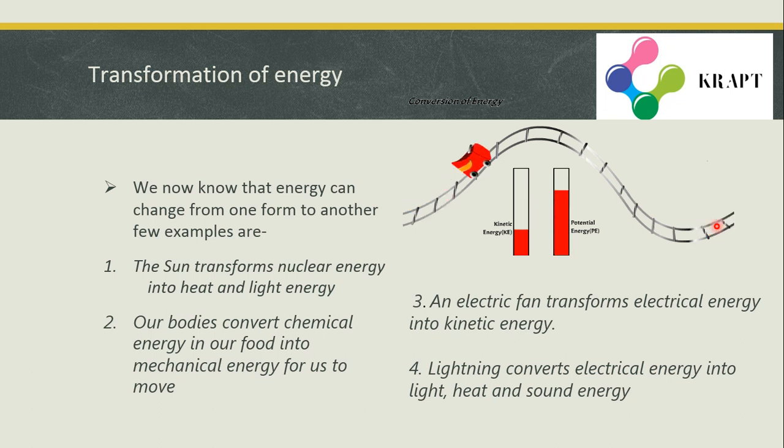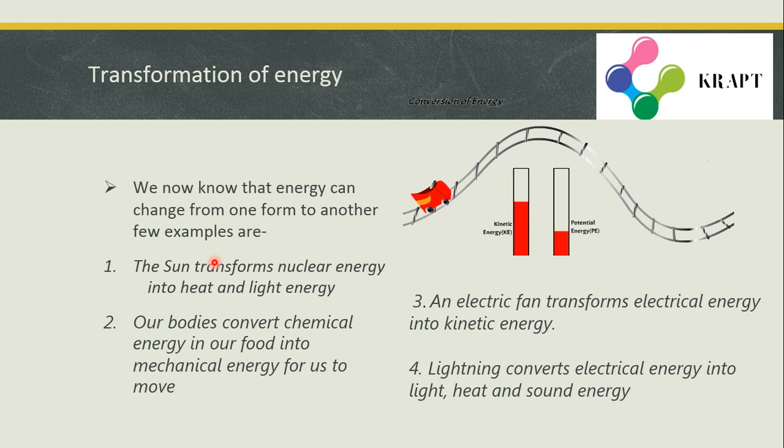A lot of energy conversions are there, out of which you must remember at least two or three. So now let us see a few examples. And in this transformation of energy, no energy is lost and everything is converted to the other energy.